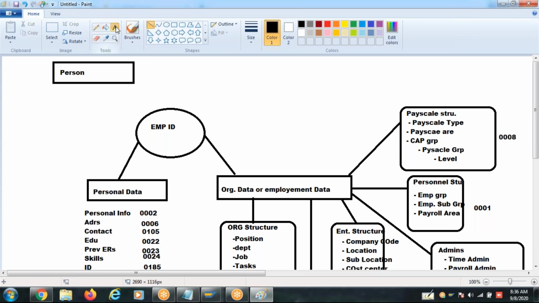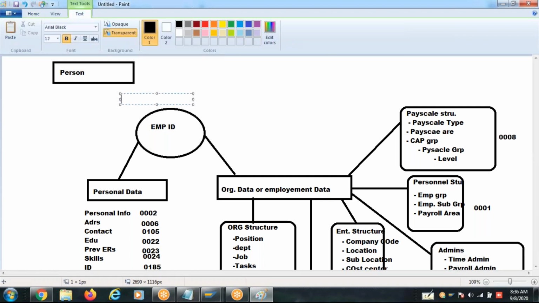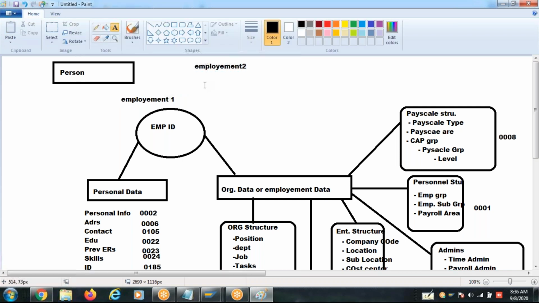So there can be employment one and employment two. It is a very rare scenario. So this is employment one. Every employment will have an employee ID. Remember that.